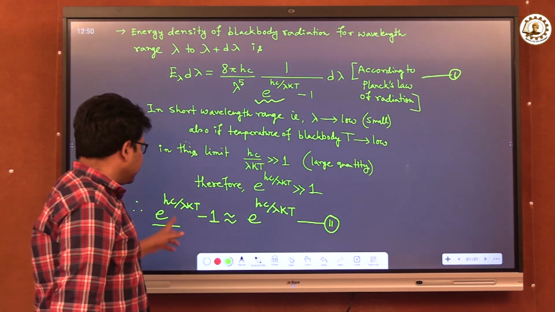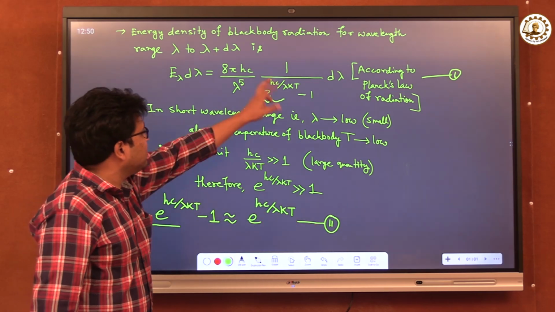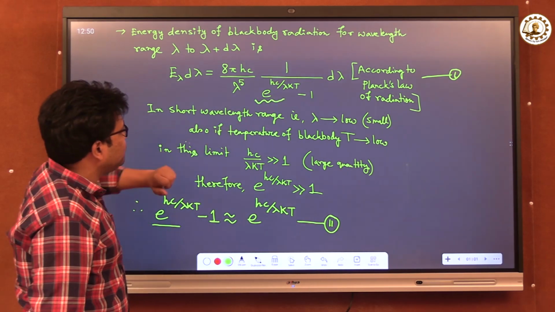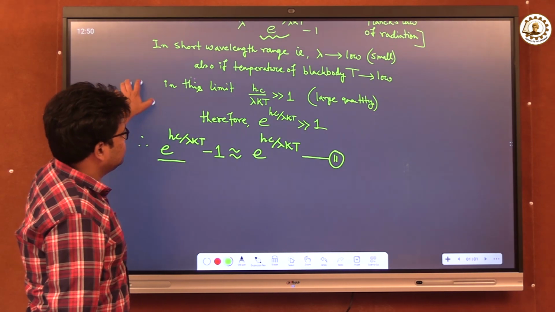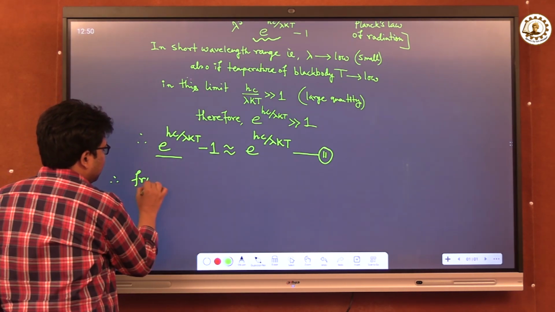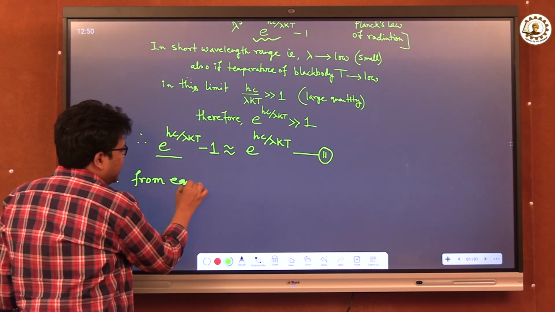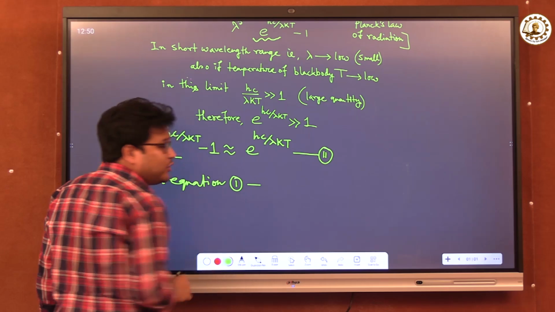So if I put this approximation, relation 2, into equation 1, what do we get?